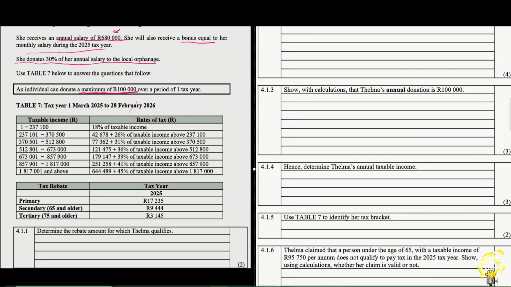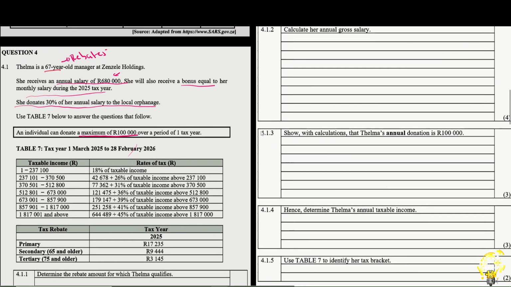So the first question here says that we need to determine the rebate amount which Thelma qualifies for. Thelma is 67 years old. Now you can see that. Where does a 67-year-old fall? Here. What did I say about people who fall under the secondary category? I said there is no way they could have ended up there, except they have also been in the primary. So we take both of them.